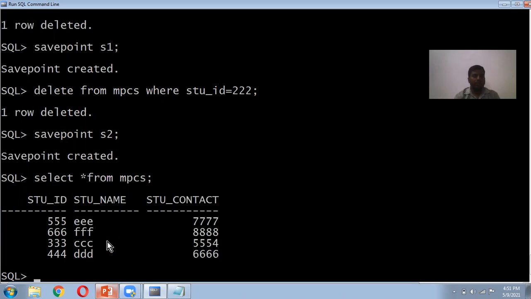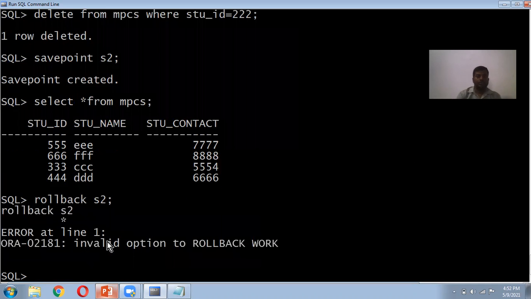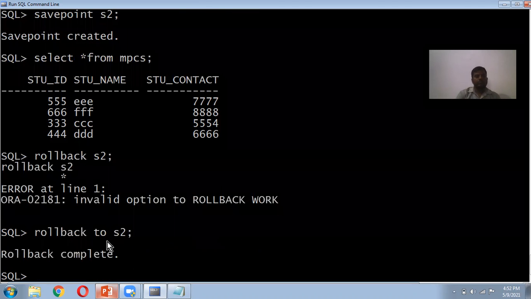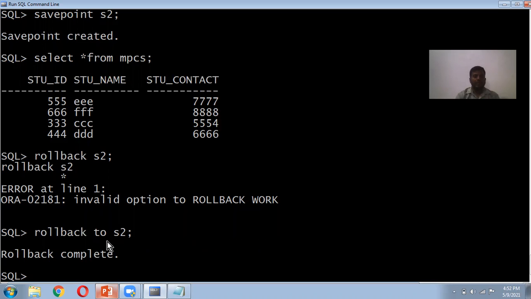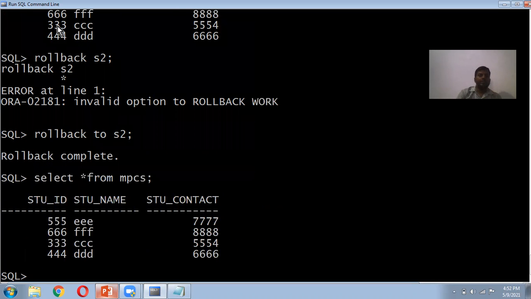Now I want to roll back to a particular savepoint, S2. What will happen? Now you can see the difference. Rollback to S2, rollback complete. Now you can see the select. Now you can observe what will happen.